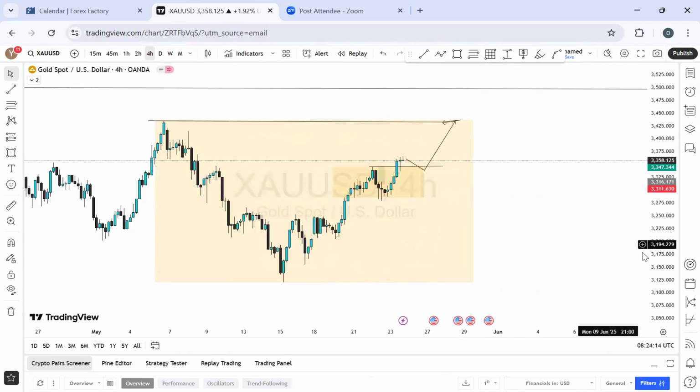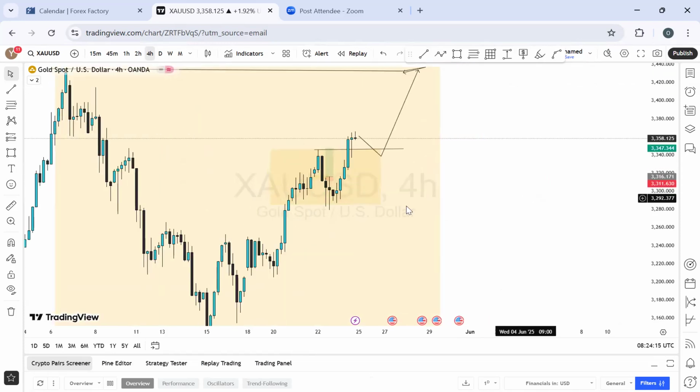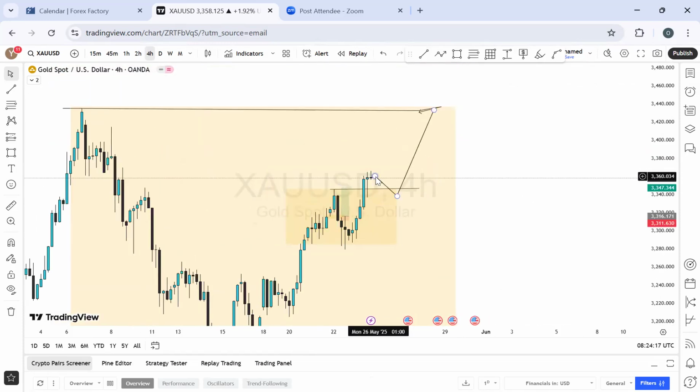Okay, on the 4-hour time frame, we have these two candles right here, which might suggest more bullish momentum. By the way, more bullish momentum, and do something like this. So for me, I will be sticking with what I'm looking at on the chart right now. No emotion is attached. This is just business. All right, this is my outlook on gold on the 4-hour time frame.